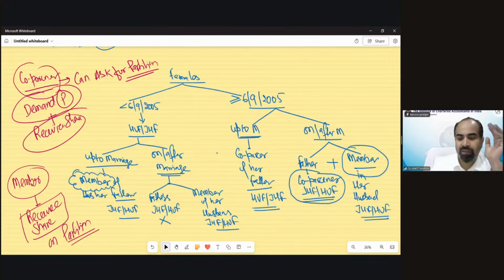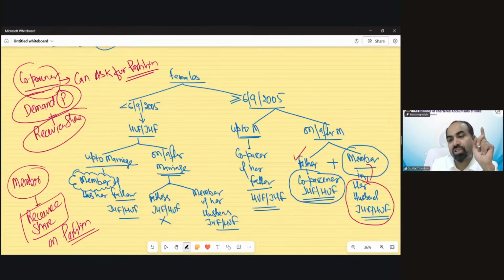Let me tell you in simple language, a female can demand partition in her father's HUF anytime because she is a co-partner. But in her husband's HUF or JHF, she cannot demand partition because she is just a member. She has to wait till anyone of that family asks for partition. If the partition is initiated, she will get the share, but she cannot ask for partition. So a member cannot start partition in the family. They have to wait for some co-partner to start it, and then they can receive their share.